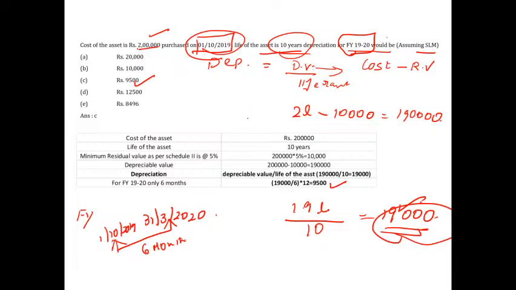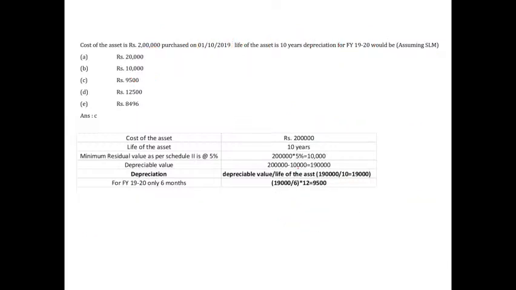So what I did, first I have to find out the depreciable value. The formula is cost minus residual value. Ma'am, here the residual value they didn't give. Remember, as per Schedule 2 of the Companies Act, 5% of the cost should be your residual value.